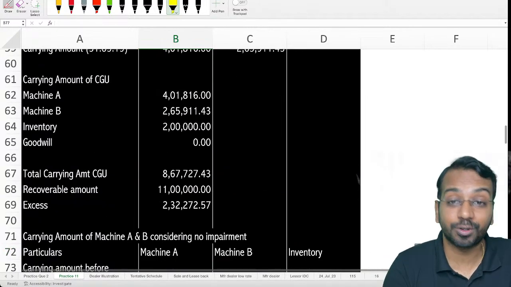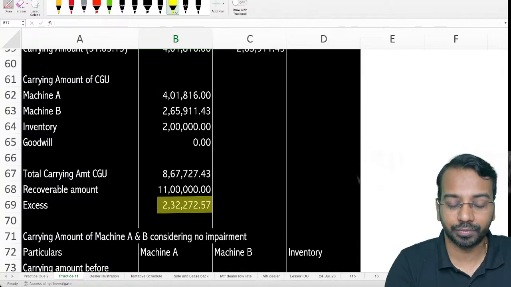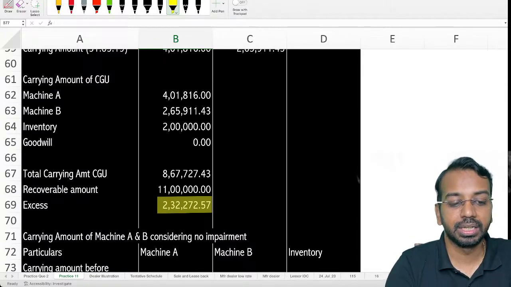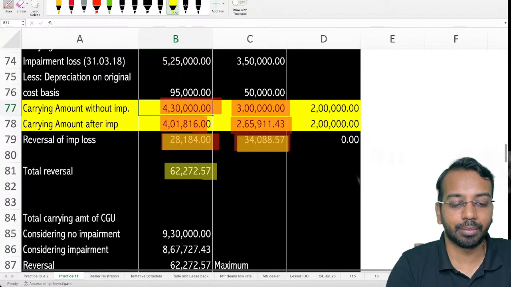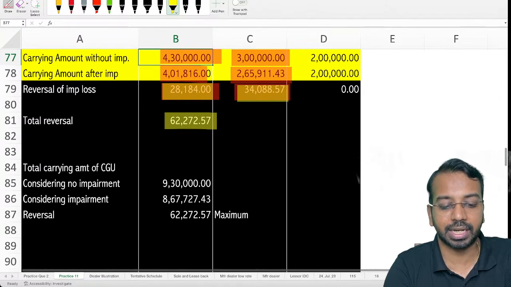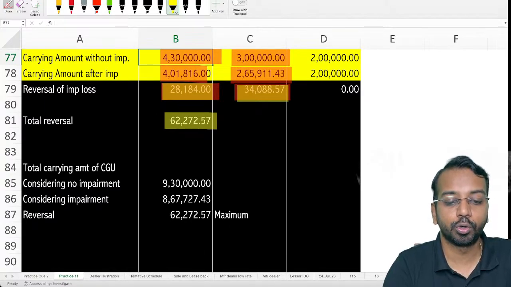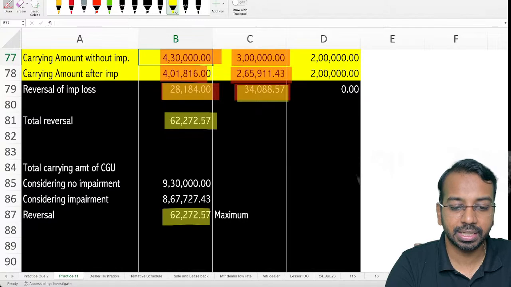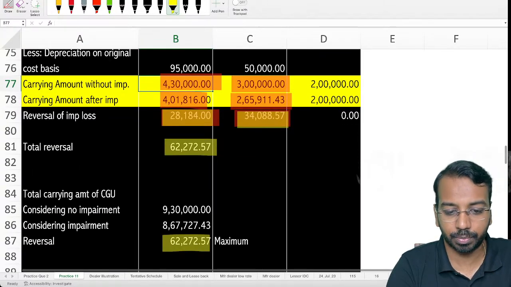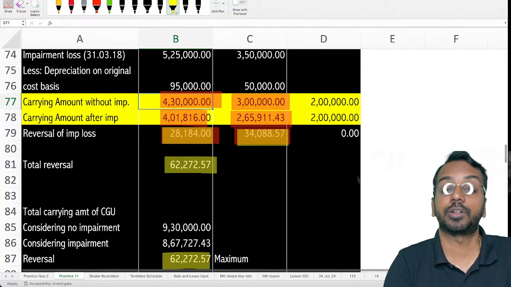But can we reverse the entire 232,272? We cannot. We have to check what would be the carrying amount after impairment and carrying amount without impairment. That is what you have to compare. And the maximum reversal that is possible is 62,272. So you will reverse a maximum of 28,184 for the first machine and 34,088 for the second machine.